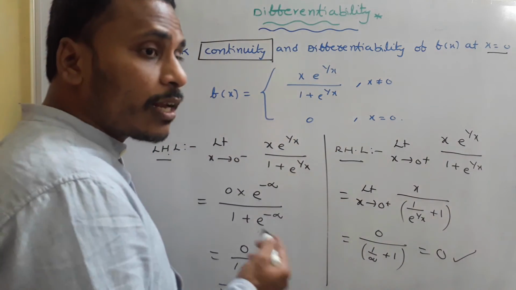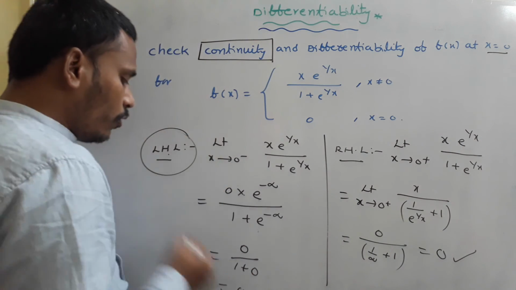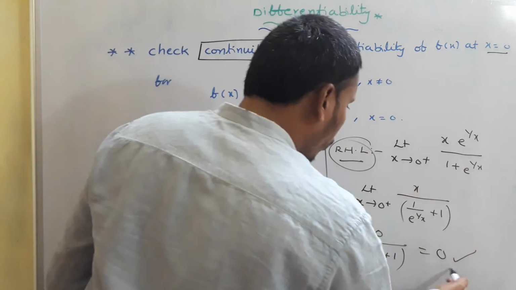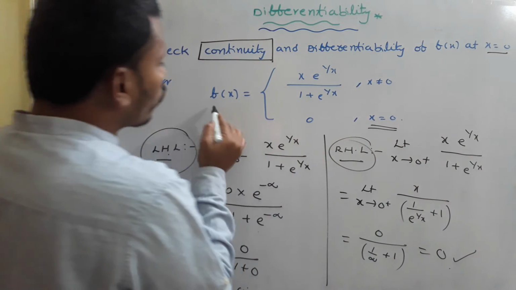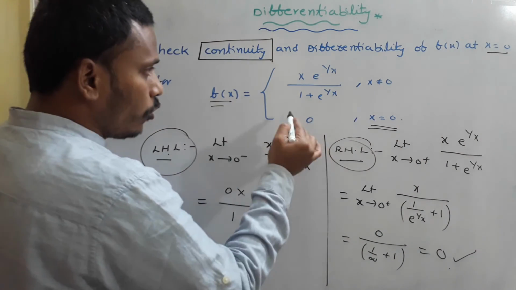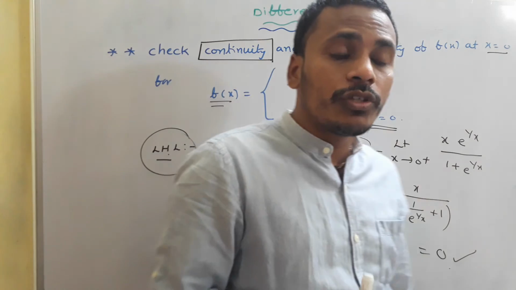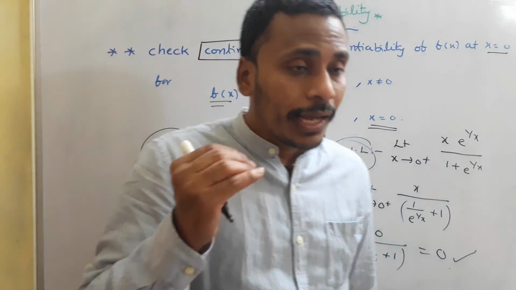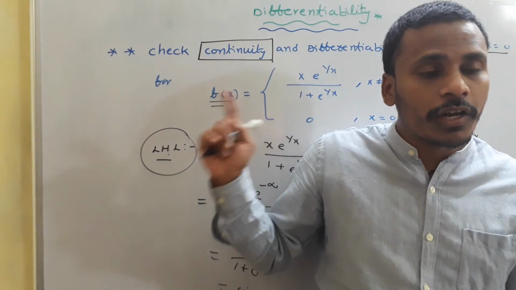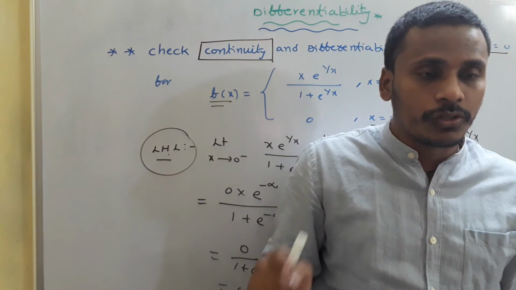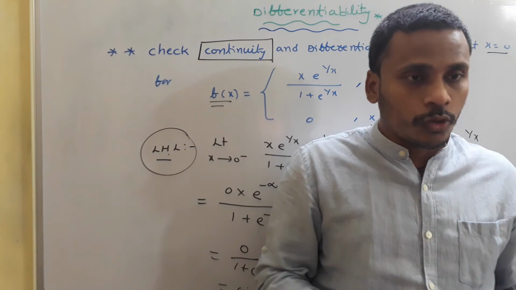Right hand limit is also 0. So just observe here, left hand limit value 0, right hand limit value 0, at x is equals to 0, f of x is also 0. That means functional value is 0, left limit is 0, right limit is 0, so the given function is continuous at x is equals to 0. Okay, till now the story is good.